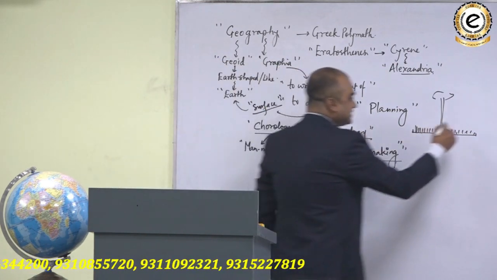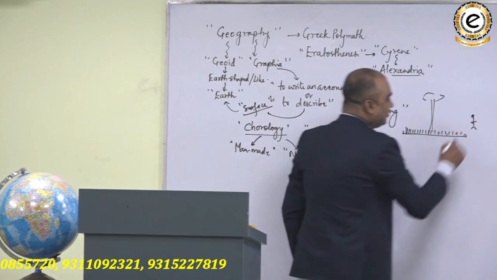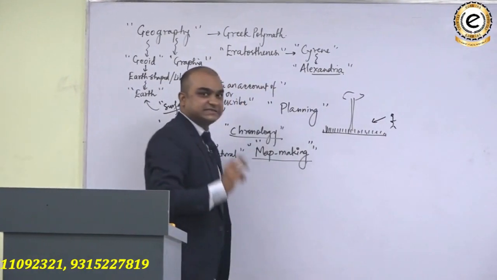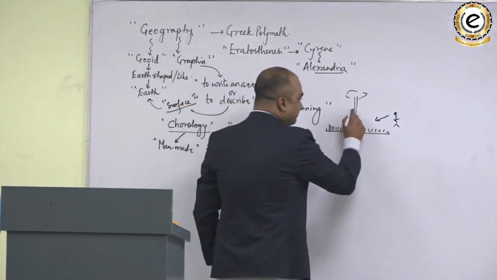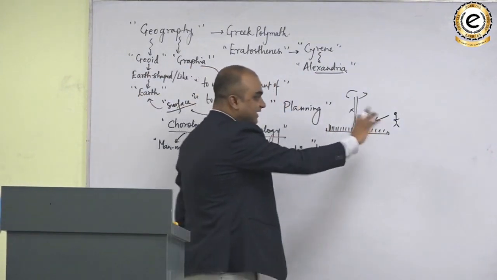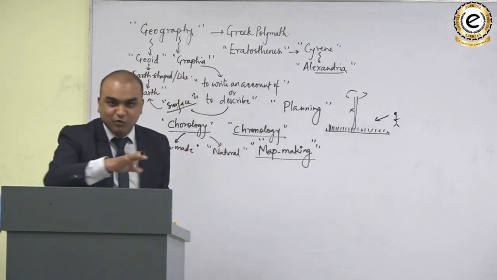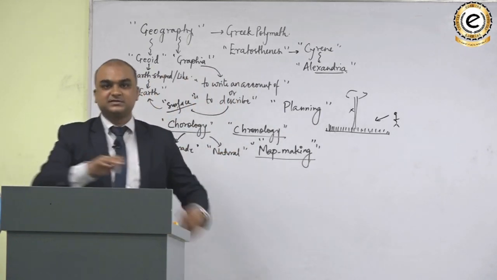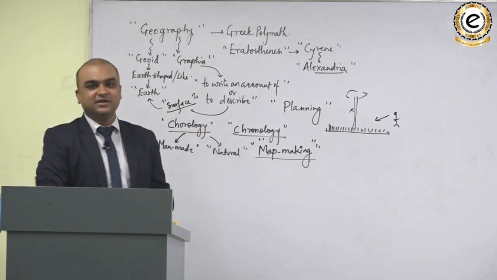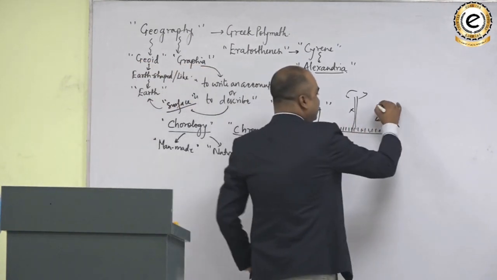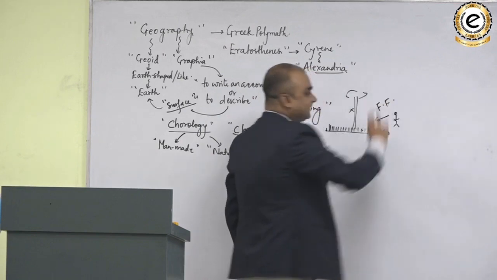Now suppose there is another person who looks at the same area, and he thinks that there are not many trees in it, only grasses, and the surface is more or less plain. It means it is not an undulating surface, it's more or less a plain surface. So this area could be developed into a football field.